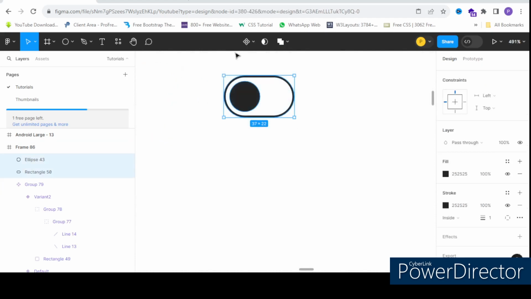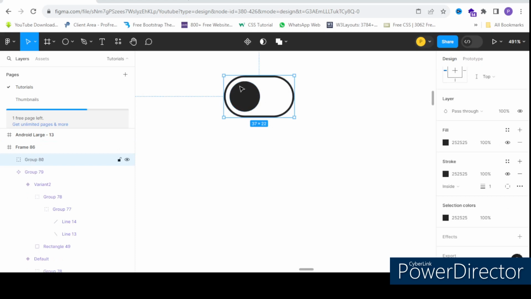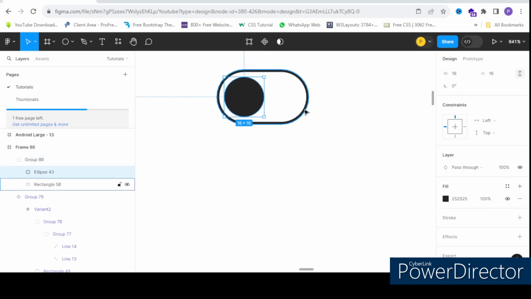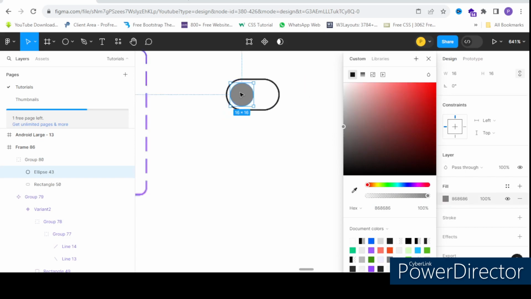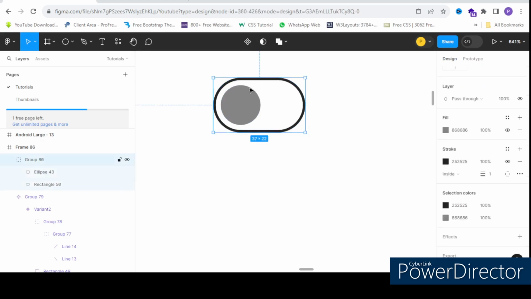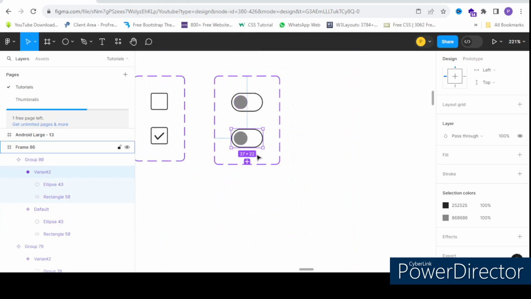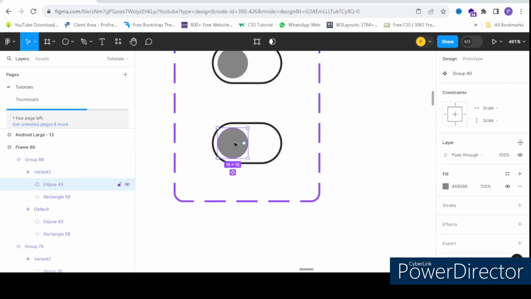Now I'll just group it. Now wait, this is the default state, right? Now I want this to be a little bit gray color, which is not selected, so this would look like this one. Now create a component here and add a variant of this component. Now click on this and then move it to the right side. That's it.